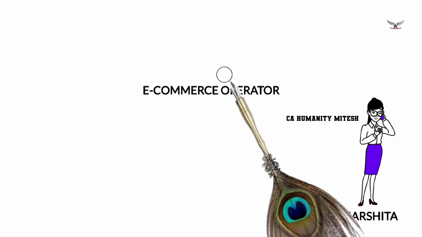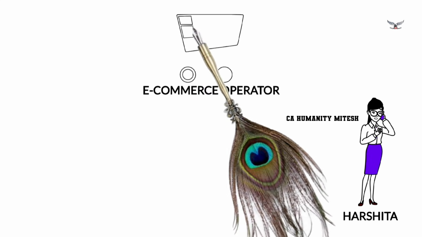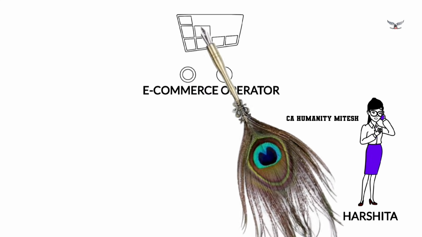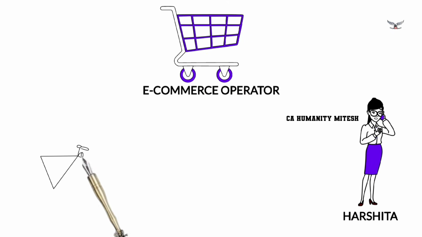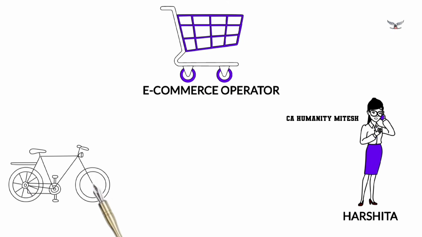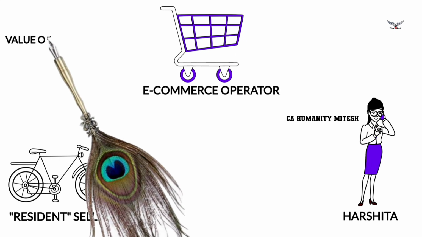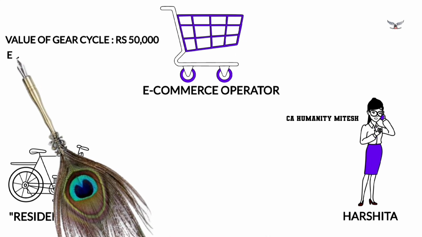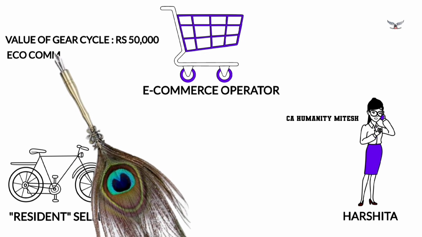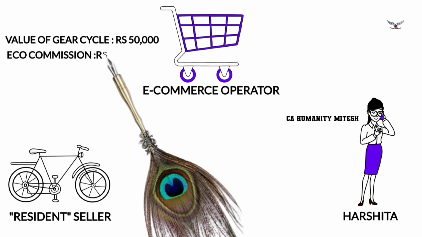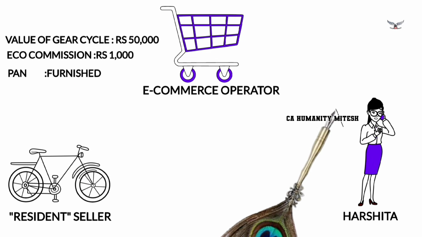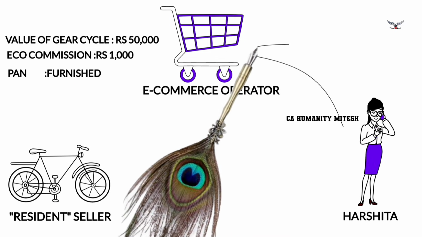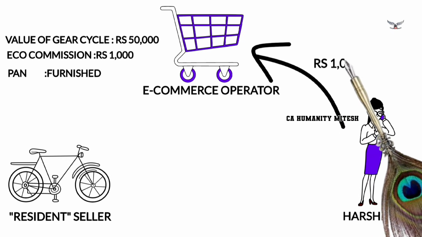Okay, now let's understand the concept through an example. Let us take Miss Sarah, the customer. She is purchasing a cycle from a cycle selling company. The purchase is facilitated through the e-commerce platform. For example, let's take the value of the cycle as rupees 50,000, then the e-commerce operator commission as rupees 1,000, and the seller has furnished the PAN number. The customer has made the payment of rupees 1 lakh to the e-commerce operator. The e-commerce operator, while remitting this payment to the seller, is required to deduct TDS under section 194O at the